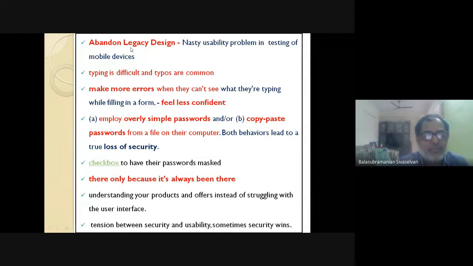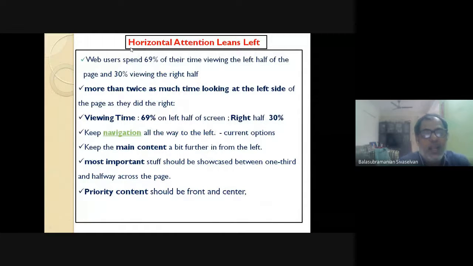Next slide now. Okay, that abandoned legacy, one more you will see is alphabetical sorting. I'll come back later. So one more observation on the web. These web pages, I think somewhere I told today morning also.